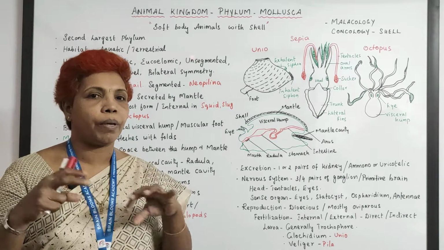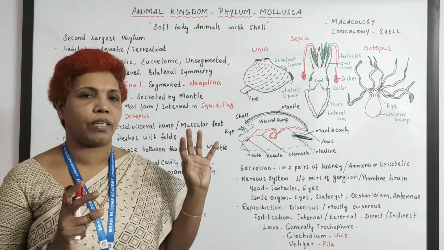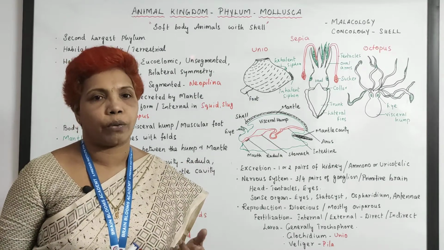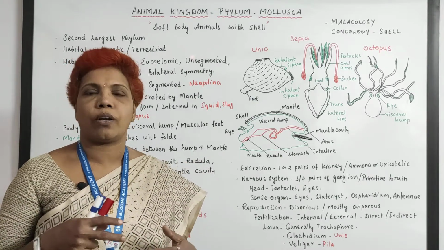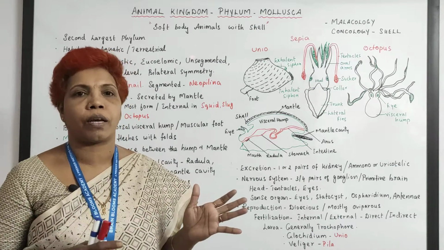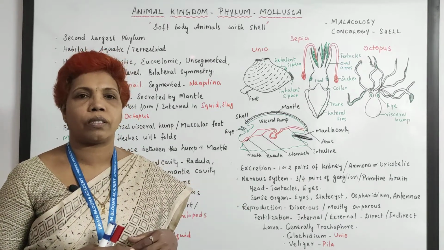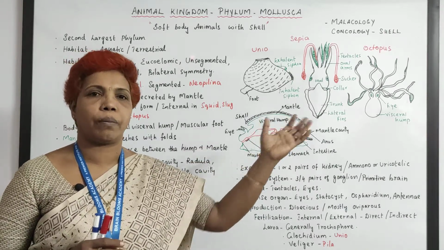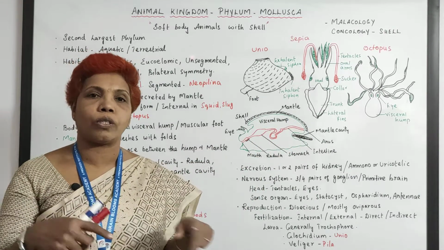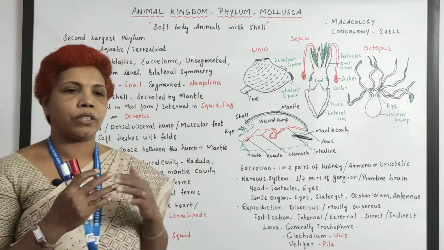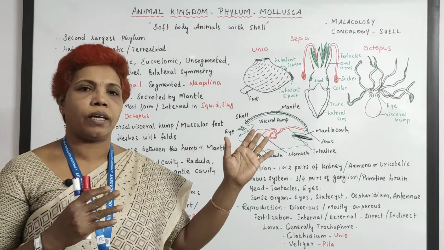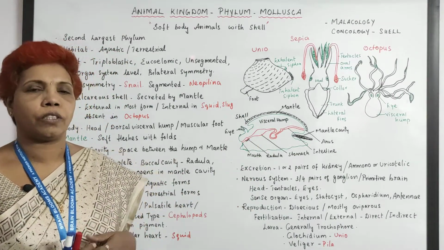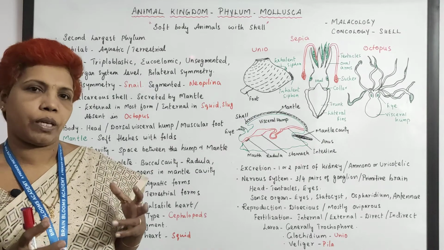But one primitive retrogressive evolution is worked out here because there are no blood vessels. It ends up with the open blood vascular system. But that also cannot be complete. Does the entire phylum have an open blood vascular system? No. The cephalopod category, like the squid, sepia and octopus, have a closed blood vascular system. So it is going here and there. Retrogressive and progressive evolution is exhibited by this phylum, wherein you have an open blood vascular system.